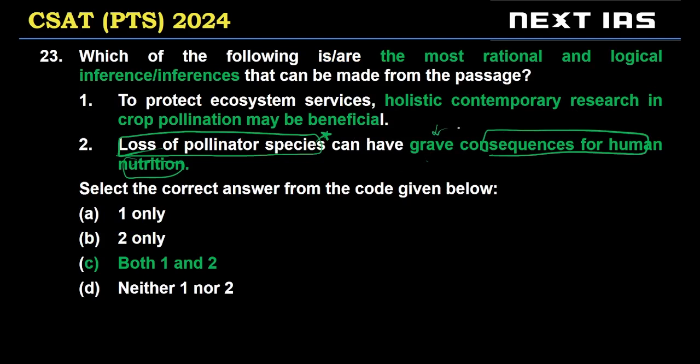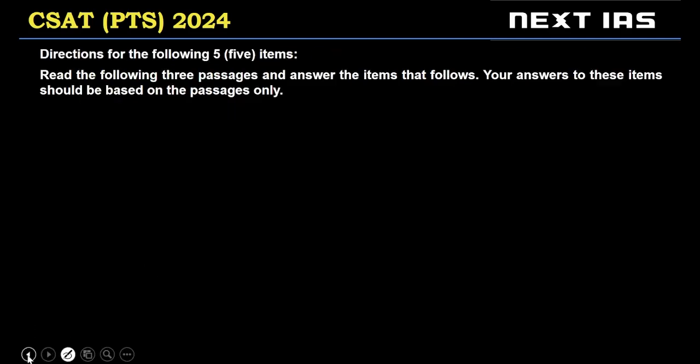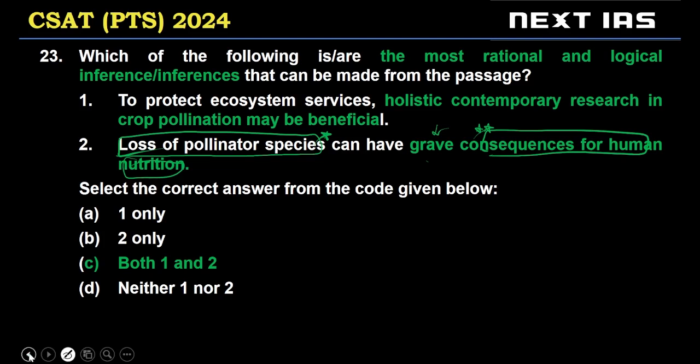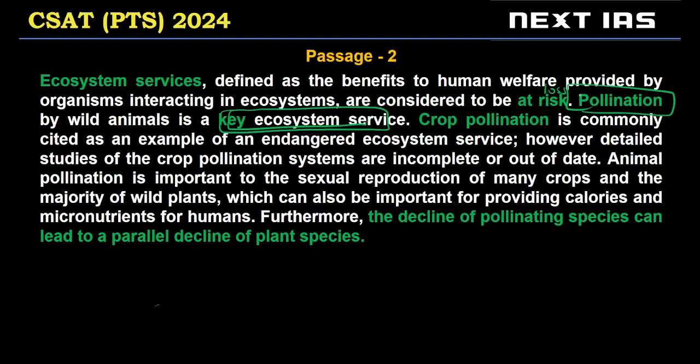So I'm not checking the word grave right now. I'm just checking consequences for human. So just a moment. This loss of pollination, which is a key ecosystem service, will affect human welfare, correct? So let's say A affects B is clearly discussed in the passage, right?